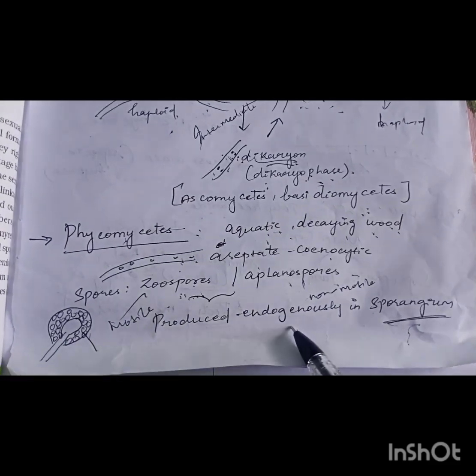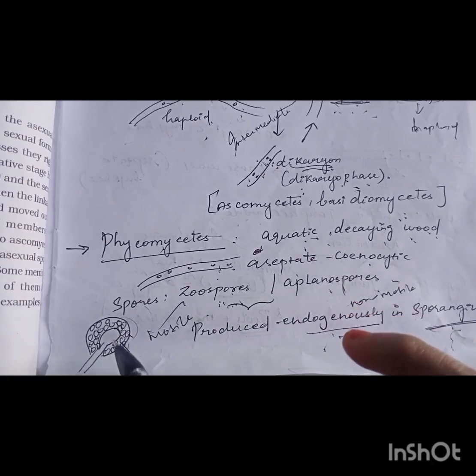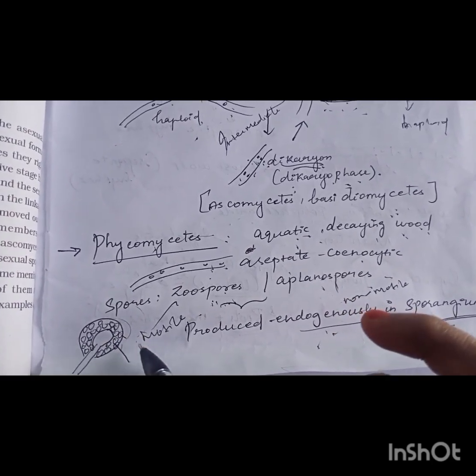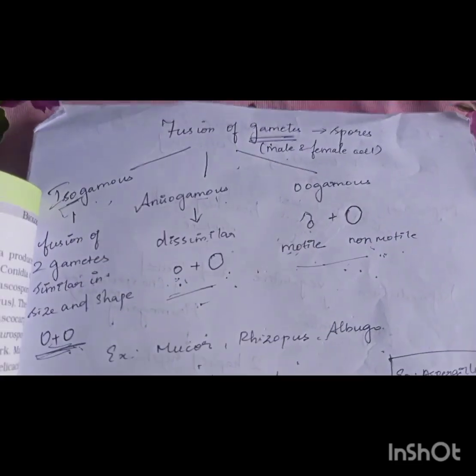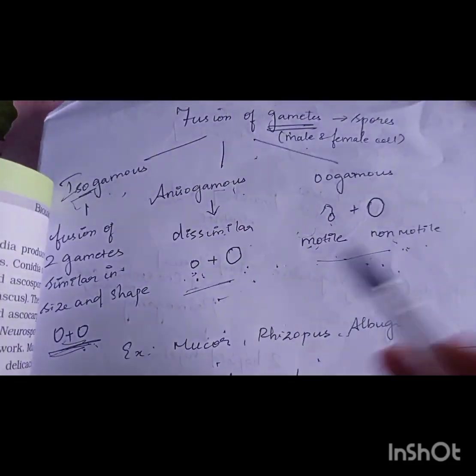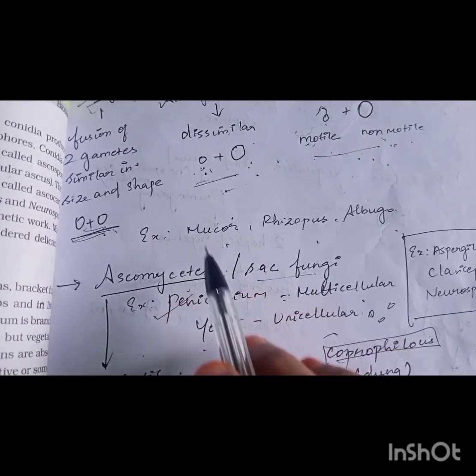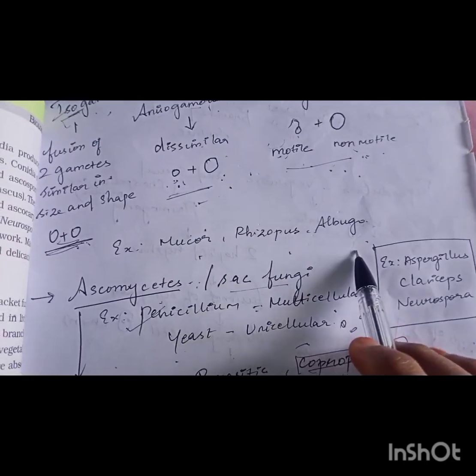These spores are produced endogenously, that is they are produced inside some structure, and that is known as sporangium. So they are produced inside the sporangium, and on rupturing of this outer wall, the spores will be liberated out. And once the spores come out, they undergo fusion either as isogamous, anisogamous or oogamous depending on the species. Examples of fungi belonging to this category are Mucor, Rhizopus and Albugo.